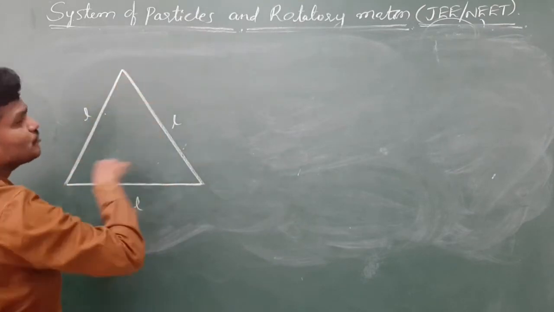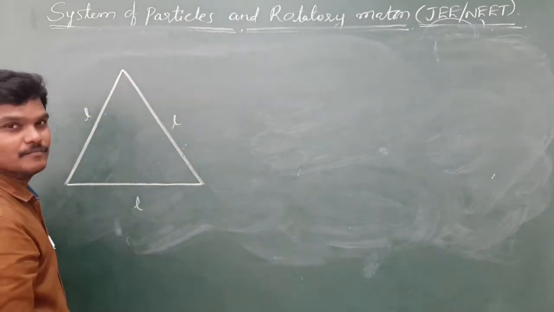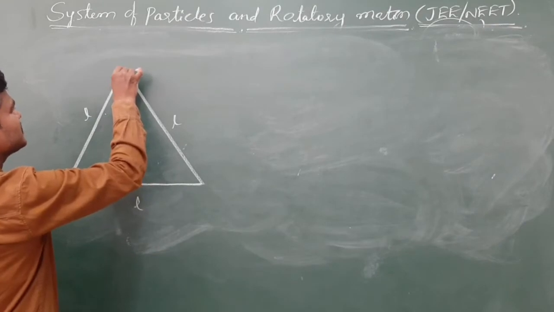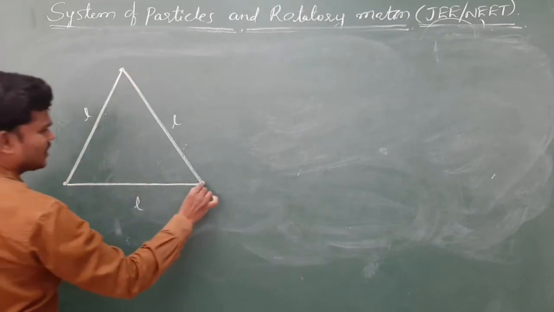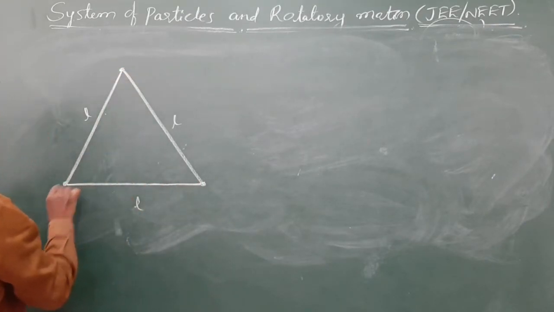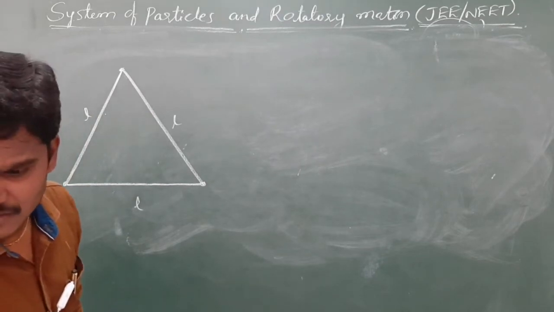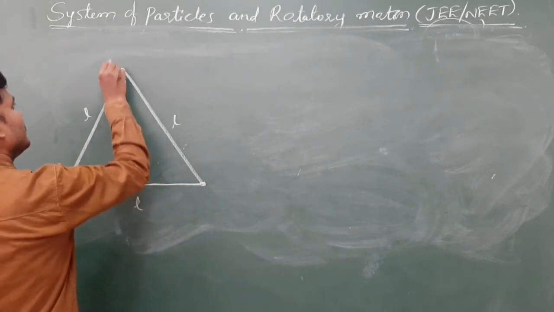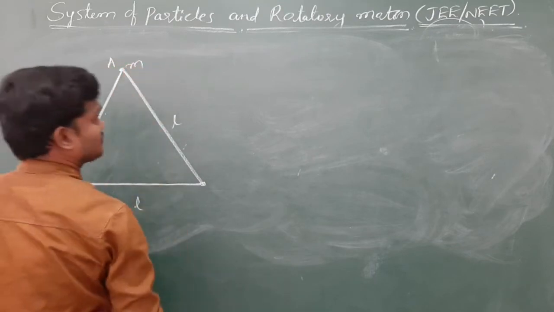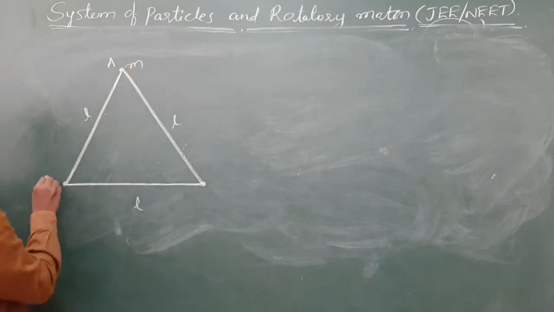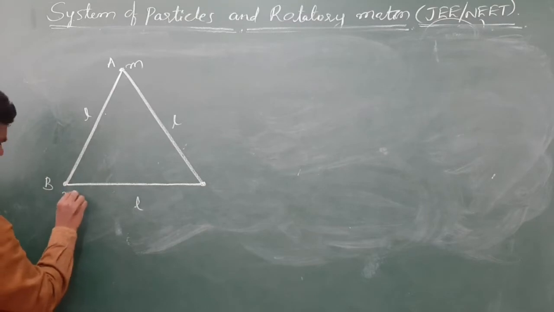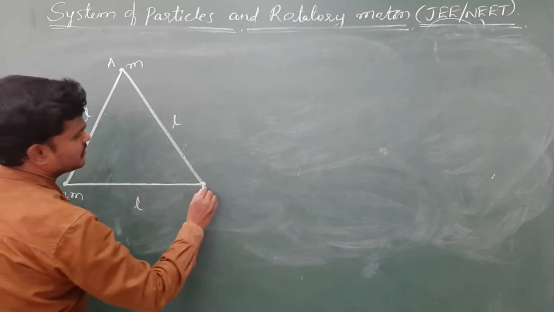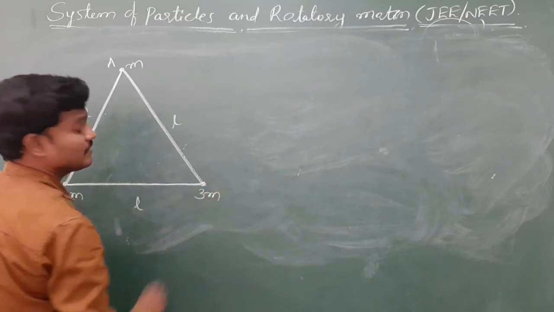They are joined to form a triangle with some masses. At A the mass is M, at B the mass is 2M, at C the mass is 3M.